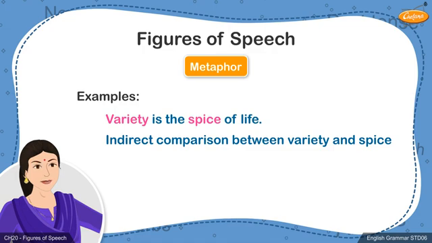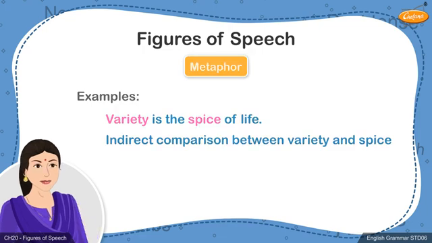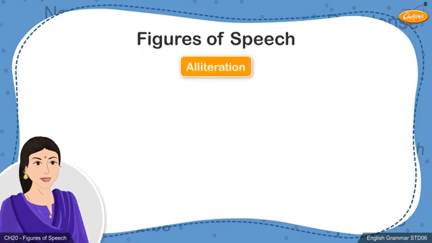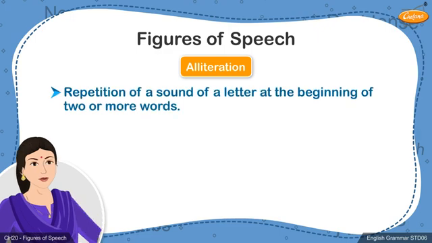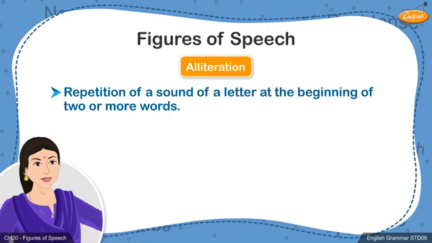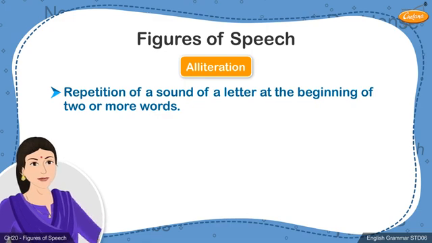The next figure of speech is related more to the sound of syllables used in the sentence. Alliteration is a series of words that begin with the same letter. Alliteration consists of the repetition of a sound of a letter at the beginning of 2 or more words for a better poetic effect. Read the examples given on the screen.